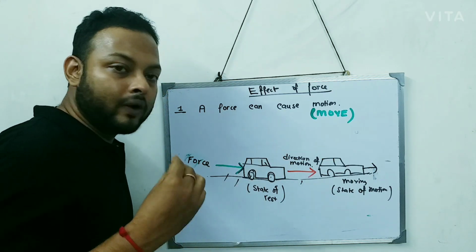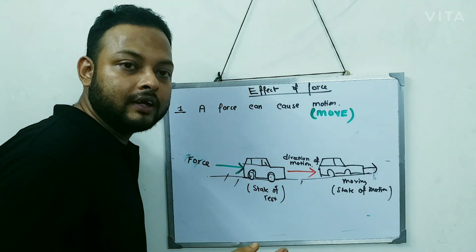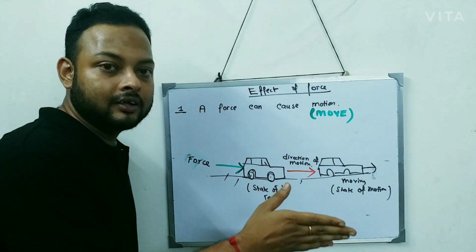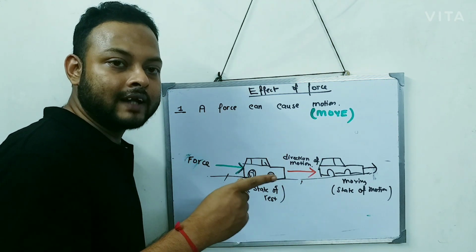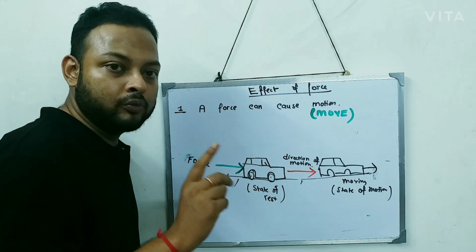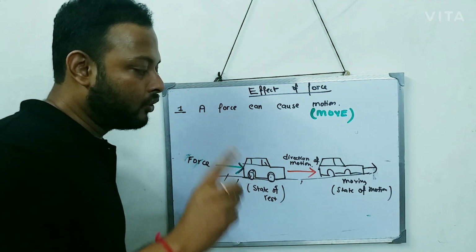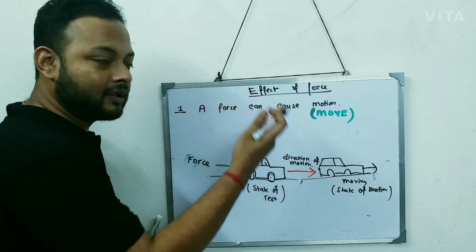So what do you understand? You understand that the body will move in the direction the force is applied. The body will move in the direction of force. So very important, a force can cause motion.